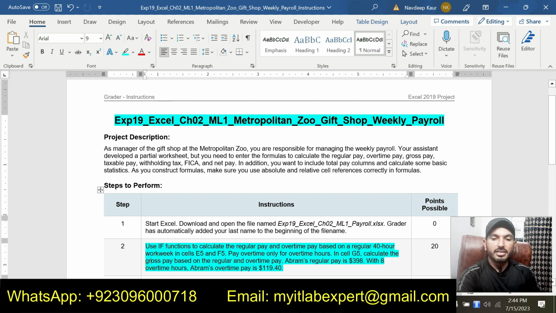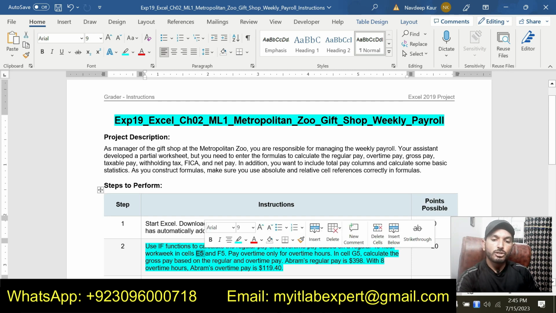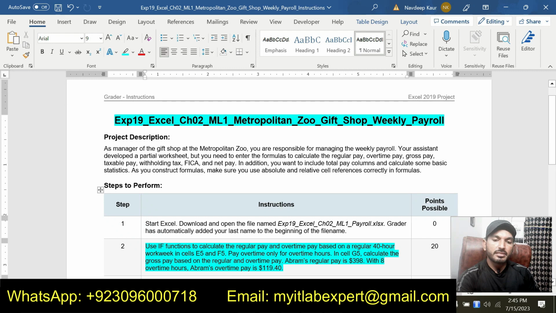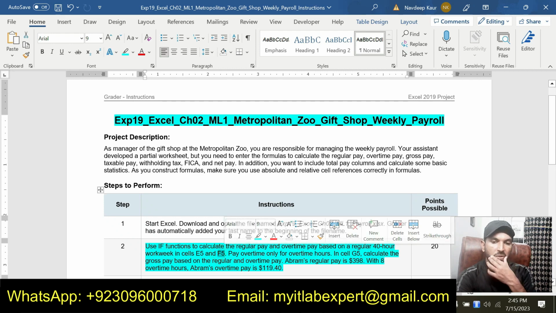It says to use the IF function to calculate the regular pay and overtime pay based on the regular 40 hours work week in cells E5 and F5. So we calculate the regular pay in cell E5 and the overtime pay in cell F5, and after that we calculate the gross pay.